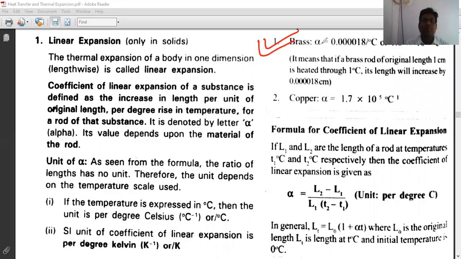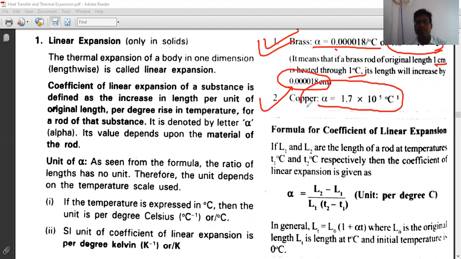Now look at the next point, brass alpha. Alpha is the coefficient of linear expansion. It is given as 1.8 times 10 raised to minus 5 per degree Celsius. It means that if a brass rod of length 1 centimeter is heated through 1 degree Celsius, the length will increase by this amount, 0.000018 centimeter. So alpha for copper will be 1.7 times 10 raised to minus 5 per degree Celsius.